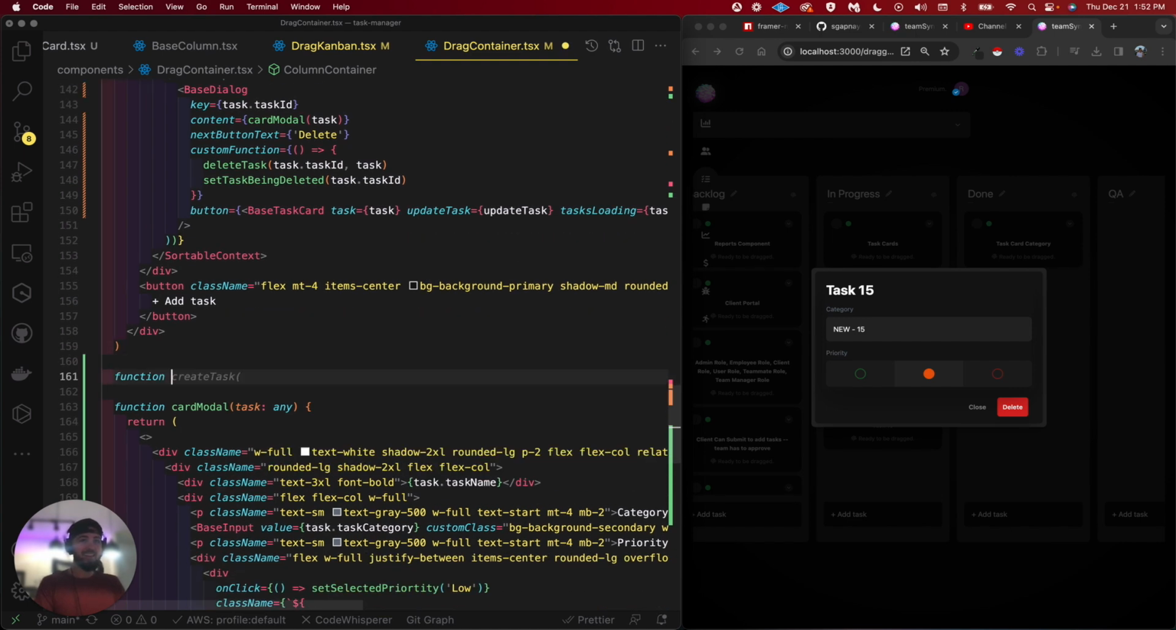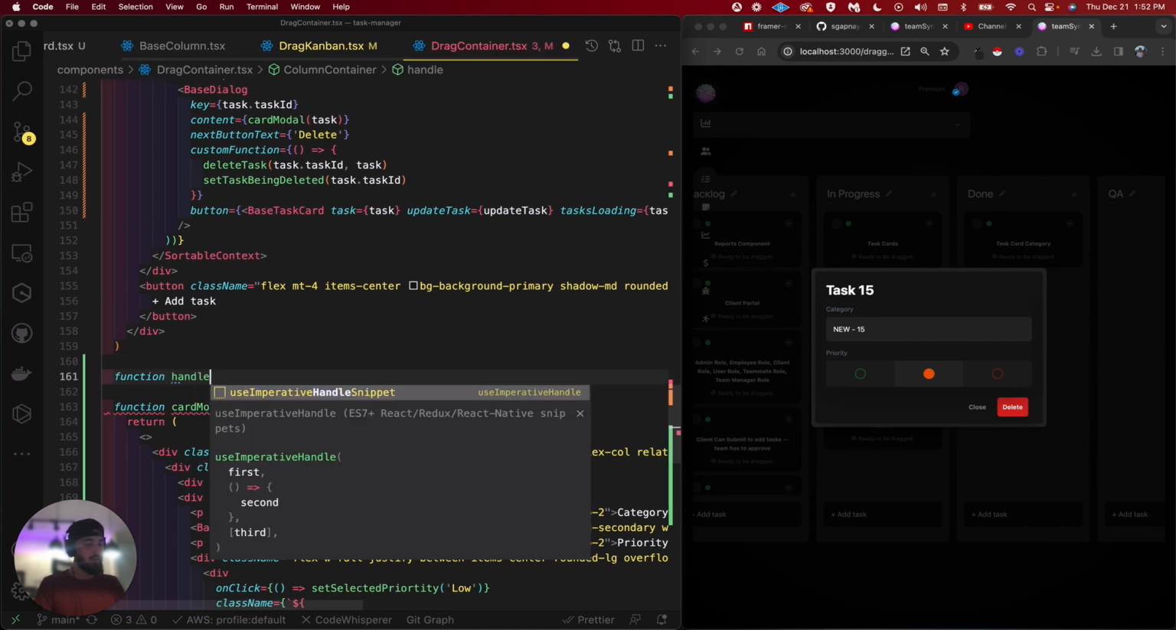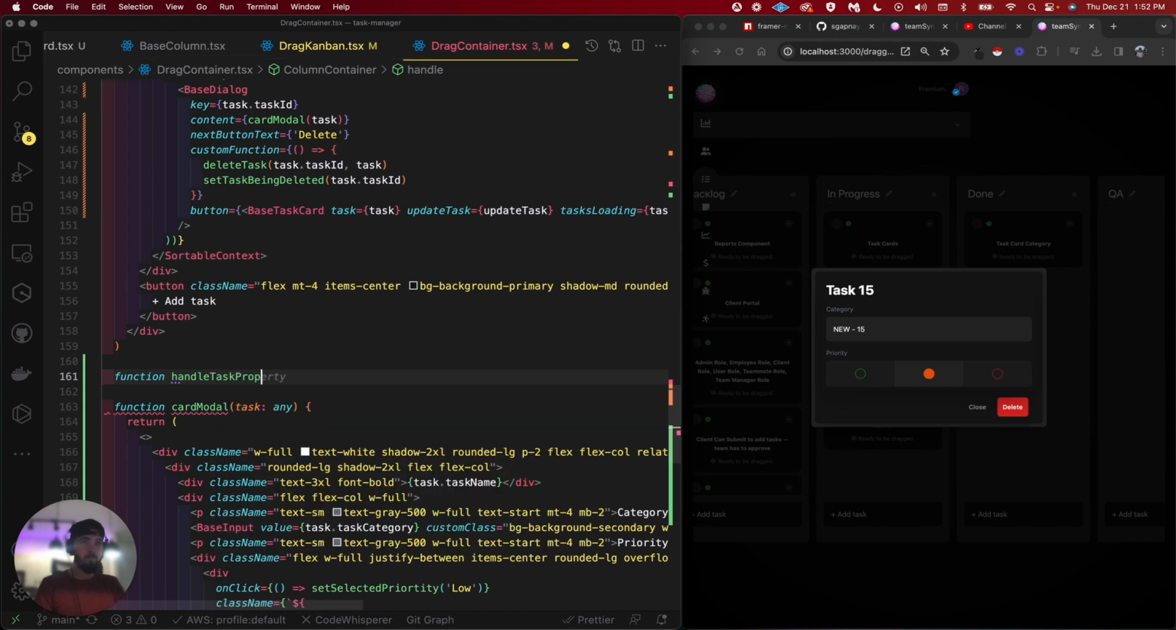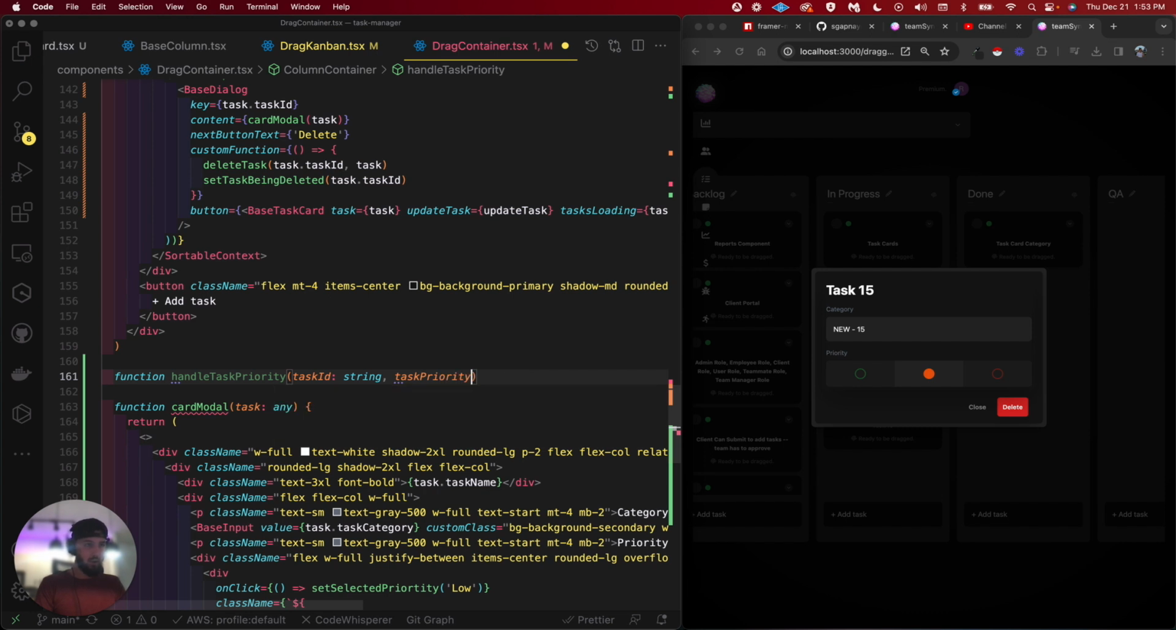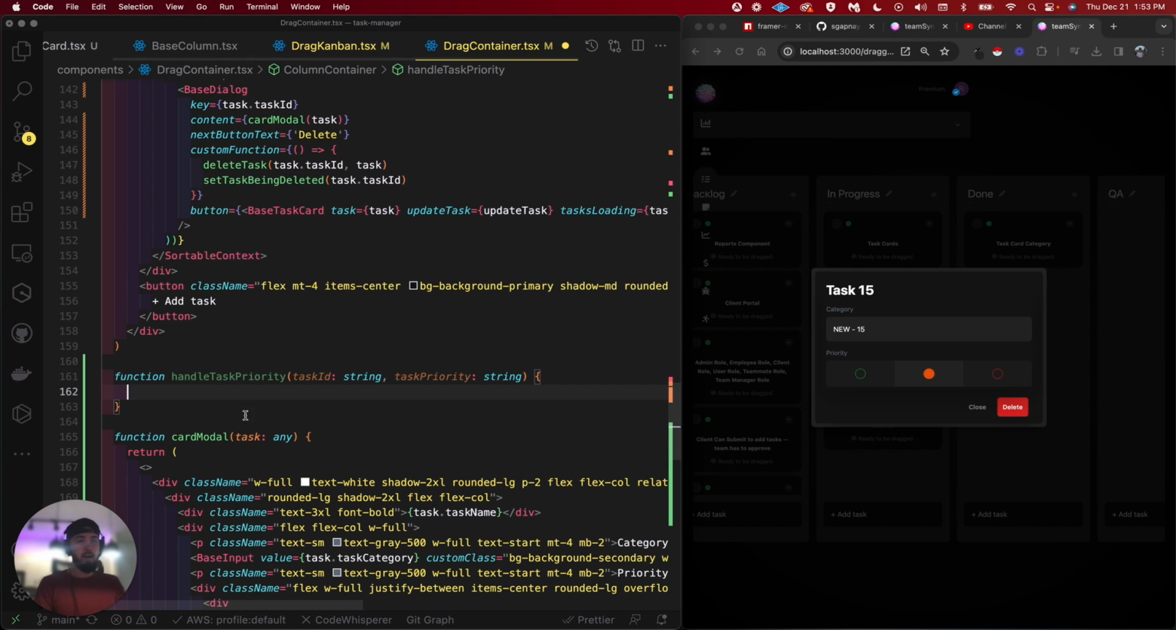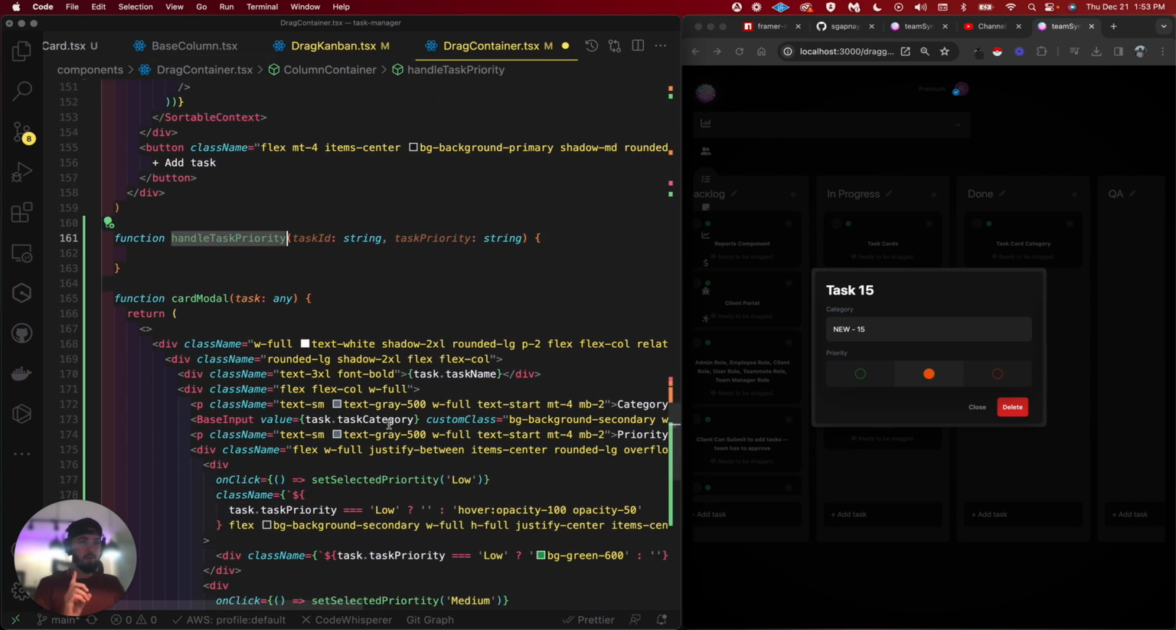So I'll say function handleTaskPriority. And what it's going to do is accept the task ID and the selected task priority. So we need task ID, which is going to be a string value. And then we need the task priority selected, right? Which is also going to be another string value. So let's take that, and this is going to be the two things that we need.